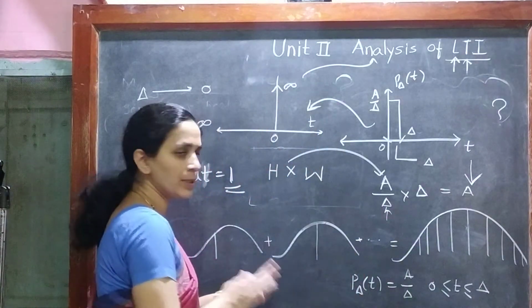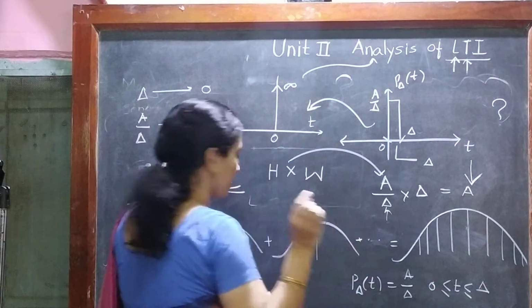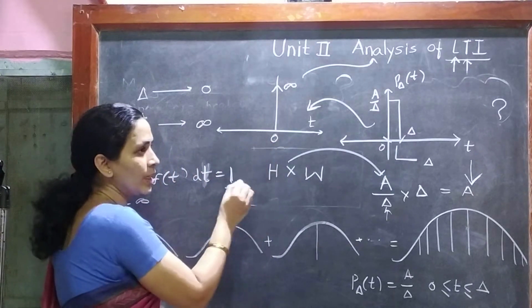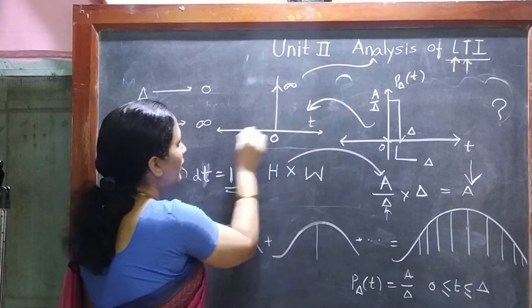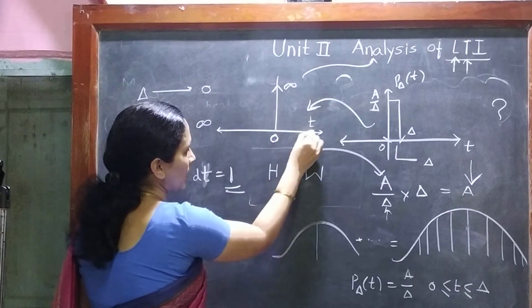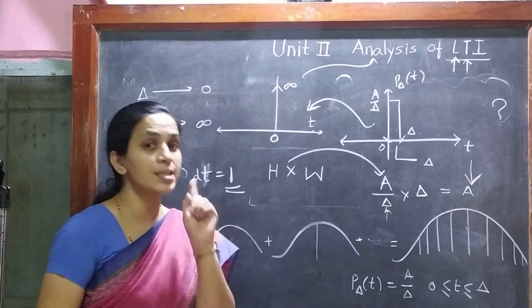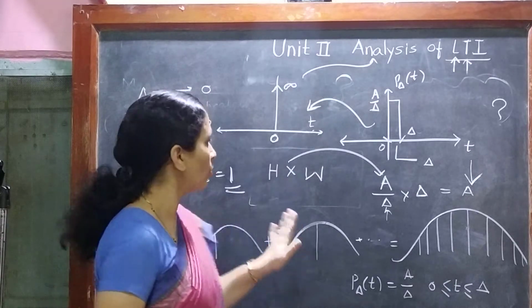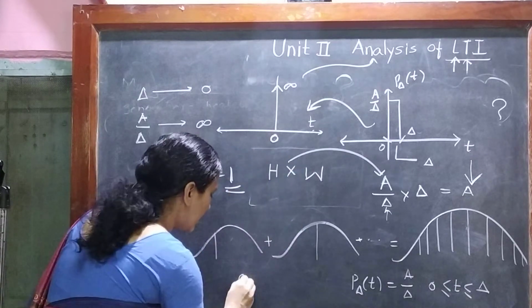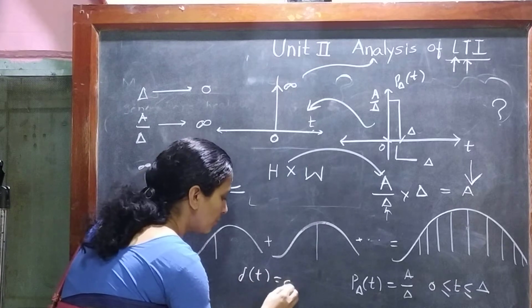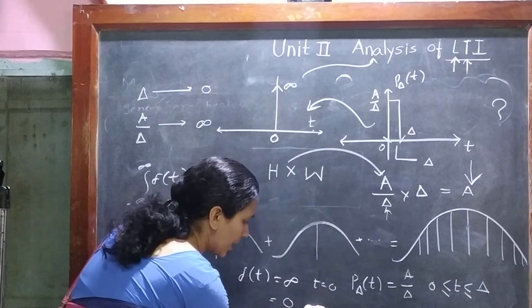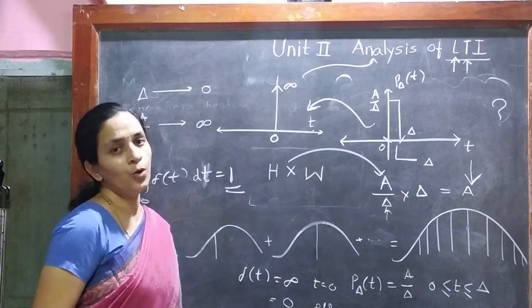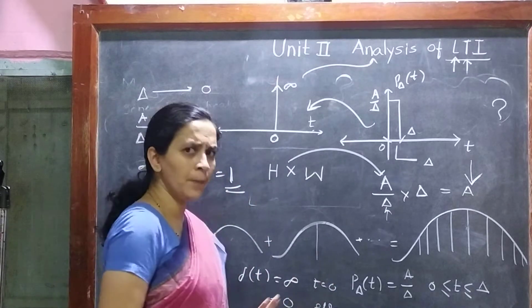If I want to represent the impulse signal mathematically or graphically, I can say that the value at the zeroth instant is infinite, and for the rest of the instants of time, the value of delta t, that is the impulse signal, is 0. So I can say that delta t is equal to infinity at t equals 0 and is equal to 0 elsewhere, right? This is how we represent the impulse signal.